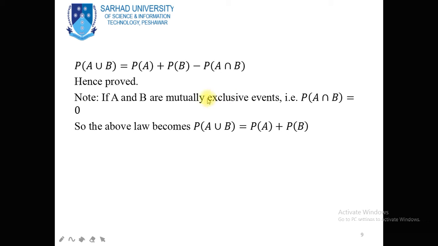Mutually exclusive means that these two events A and B have no common element. No common element means A intersection B will be equal to the empty set, and I have already told you in the first slide of this video lecture that probability of the empty set is equal to 0. So putting 0 here, we have probability of A union B is equal to probability of A plus probability of B.